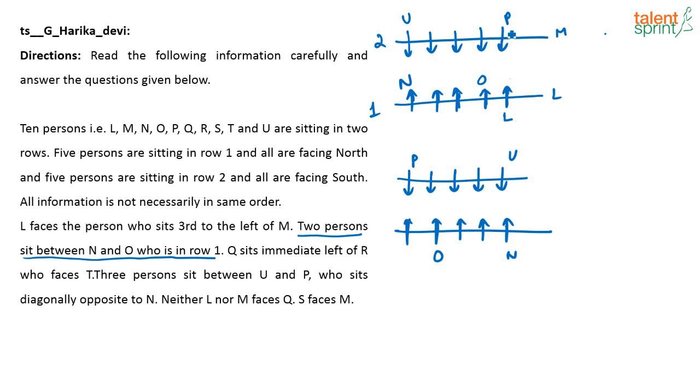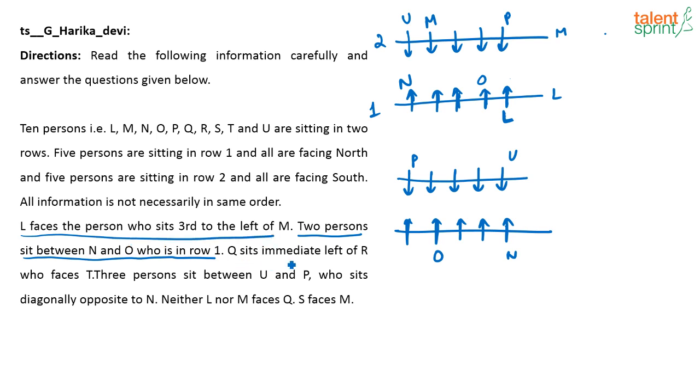L sits opposite to the person who is third to the left of M. So this can be M. Correct? Is there anywhere else that I can put L? If I put L here, L is sitting opposite to the person third to the left of M, not possible. Only place where I can put L is here and this will be M. Then next, what is said? So I have used this information.